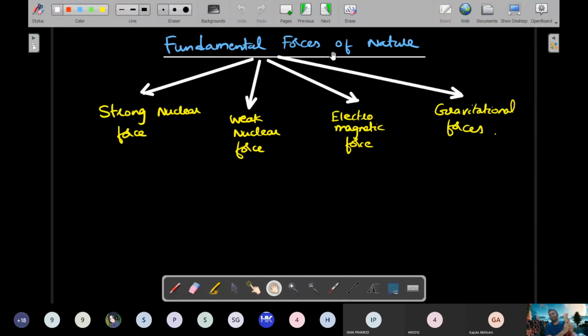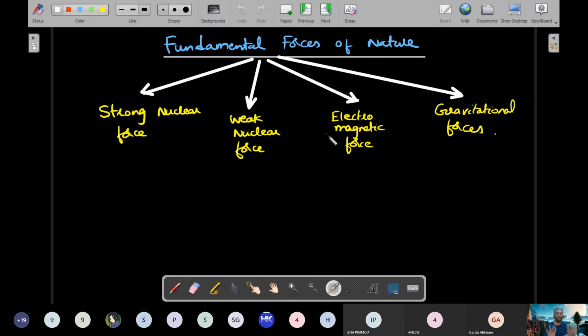So we are now going to introduce ourselves to the fundamental forces of nature, right? So all the forces that we encounter in all the topics of physics, that means all the 4 topics that we talked about, not just classical mechanics, but the entire 4 topics, even in future, can be classified into these 4 types. According to the modern theories, even the electromagnetic force and weak nuclear force have been clubbed into one. But based on our syllabus and our expertise at this particular point of time, because we don't go into higher level stuff, we do consider these two as separate. At higher level physics, these two have already been clubbed to become a unified field.